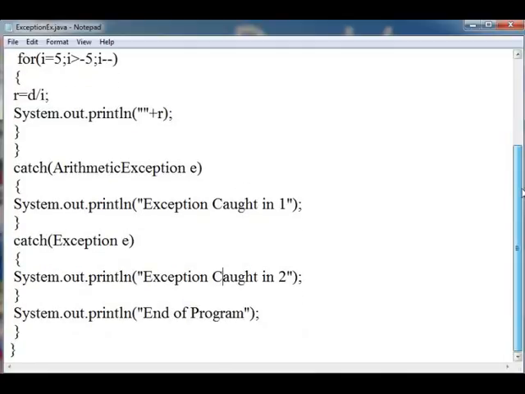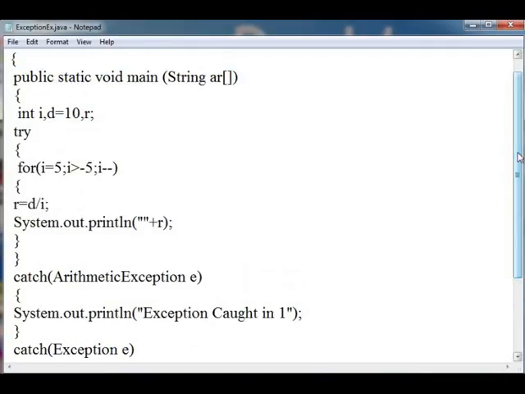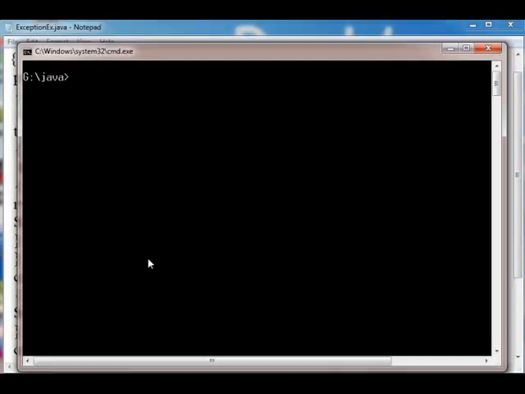Then in the end, I have just written "end of the program" in the System.out.println to check whether our program is executing or running or ending properly. Okay, so now we need to compile this to check whether our program is running successfully or not. I have saved this as ExceptionEx.java in the g.java folder.